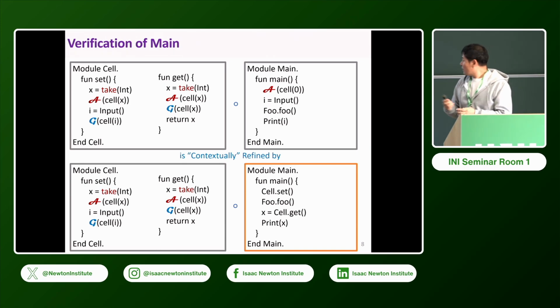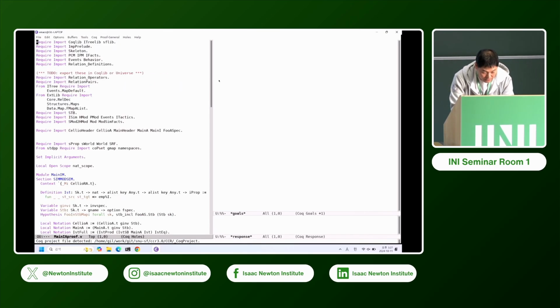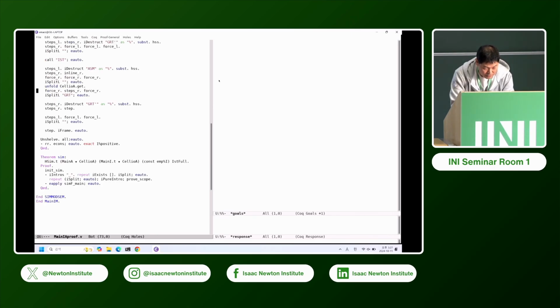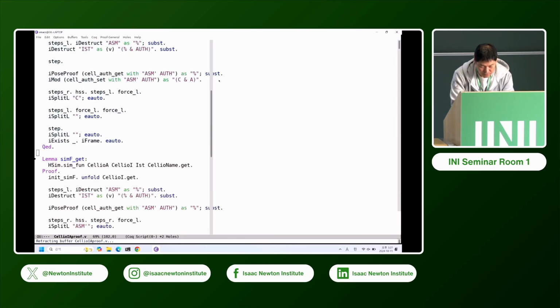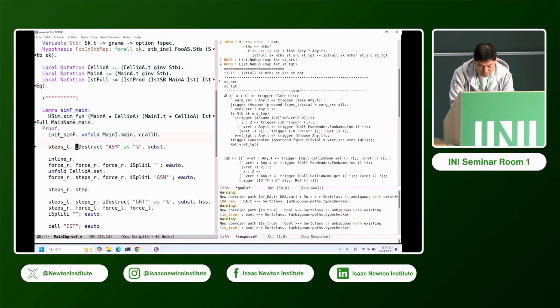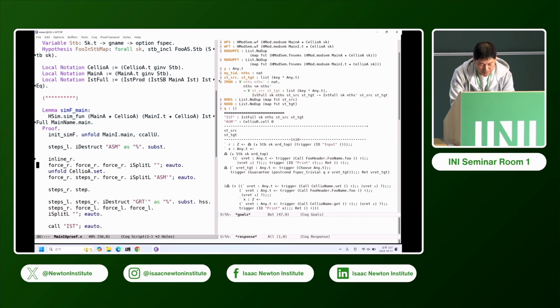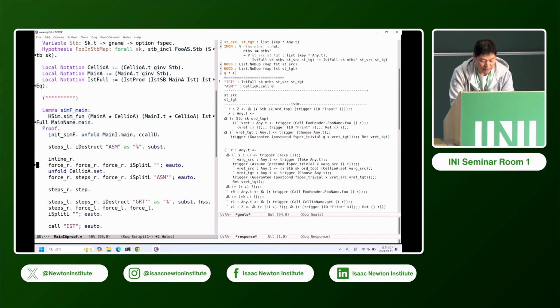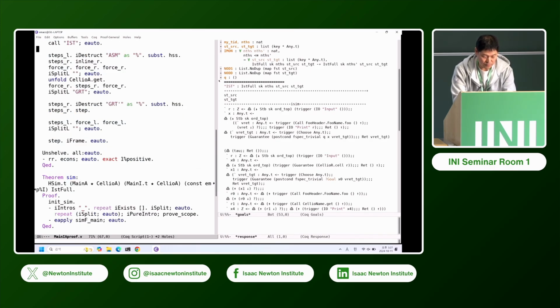Anyway, I won't go into very much detail, but I can prove it. The code looks like this. So what I said is just this one. So this is the code. The assume and guarantees are basically what I said. I can inline the spec and then do some steps. So this is the proof of what I just said.